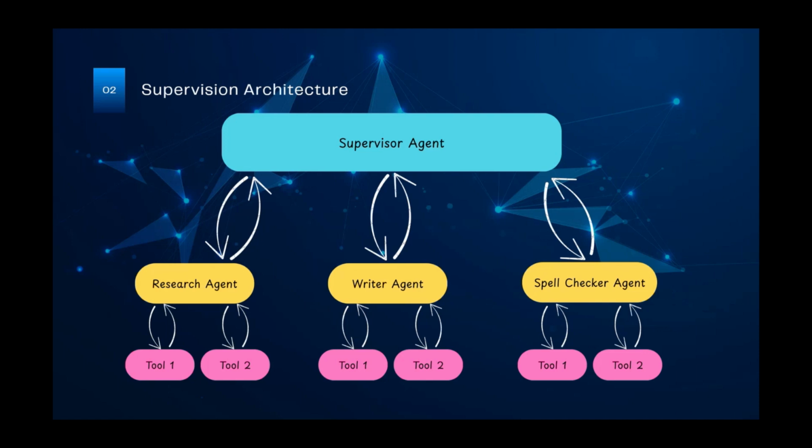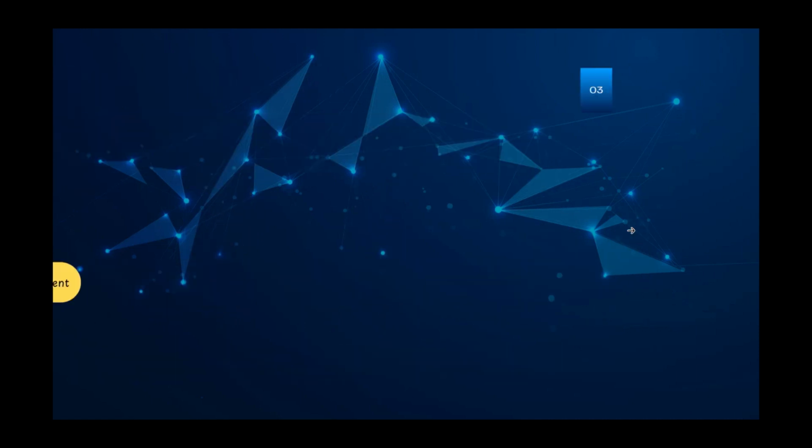So the spell checker agent goes through each line by line and validates whether there's a spelling mistake or whether everything is correct. After validating everything, the spell checker agent again sends the final results to the supervisor agent. Then the supervisor agent finalizes the system code. That's how it works. This is called supervision architecture in LangGraph.